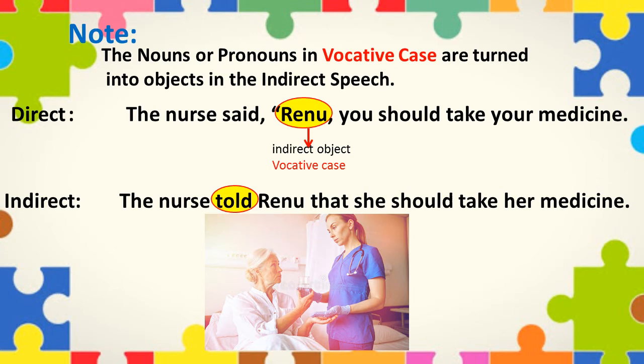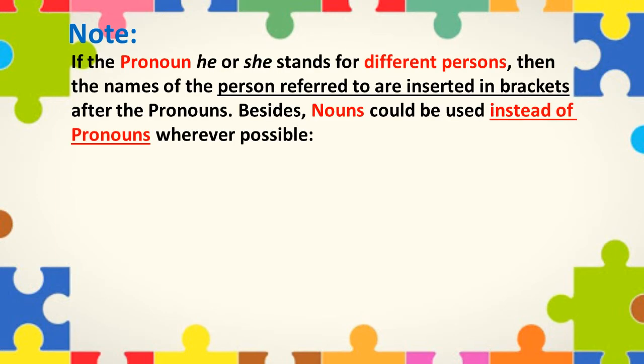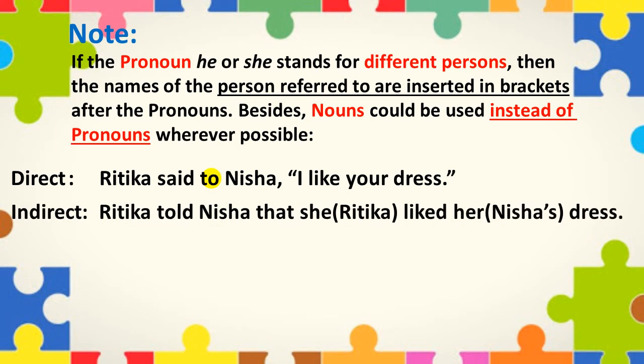And if the pronoun he or she stands for different persons, then the names of the person referred to are inserted in the bracket after the pronouns. Besides, nouns could be used instead of pronouns wherever possible. For example, under direct speech, the sentence is Ritika said to Nisha, I like your dress.